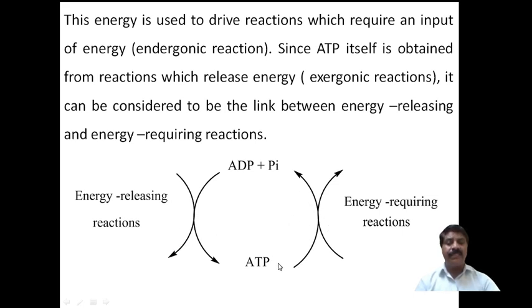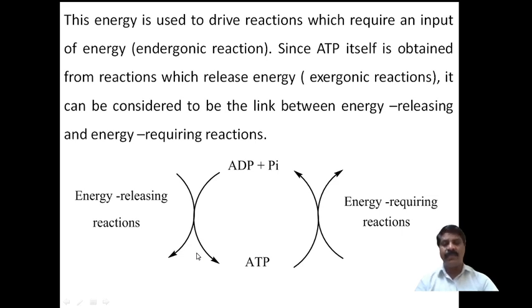Here, the ATP molecule breaks into a phosphate molecule and an adenosine diphosphate molecule, in which energy is required for the reaction. Therefore the conversion of ATP into ADP plus phosphate is an endergonic reaction, whereas the conversion of ADP plus phosphate to ATP is called an exergonic reaction, in which energy is liberated.